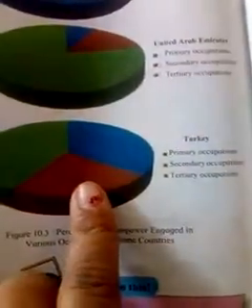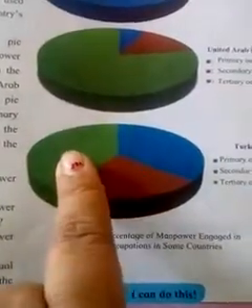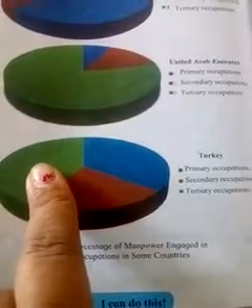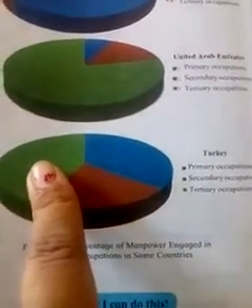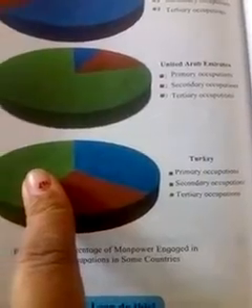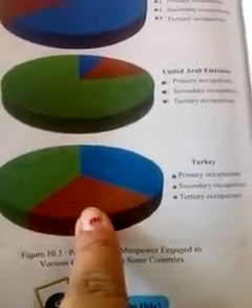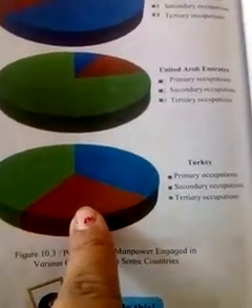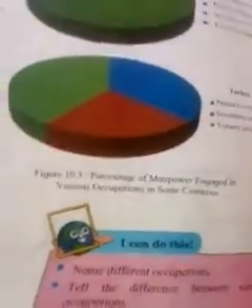And in Turkey there was the largest number of people engaged in the tertiary occupations. Then in the next, secondary and primary are equal.